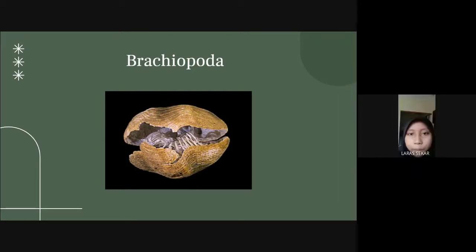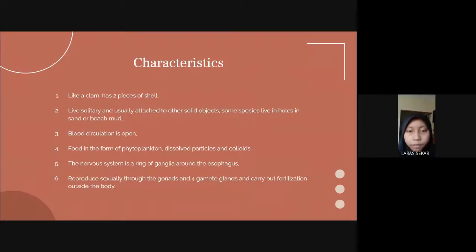The next topic is Brachiopoda. The characteristics of Brachiopoda: it is like a clam, has two pieces of shell, lives solitary and is usually attached to other solid objects. Some species live in holes in sand or beach mud.